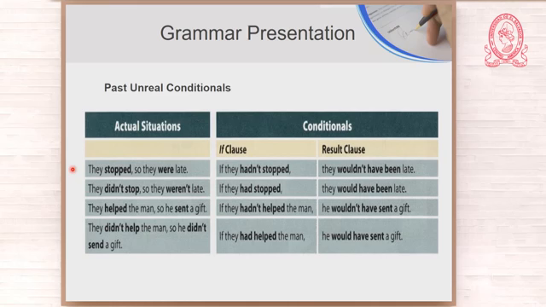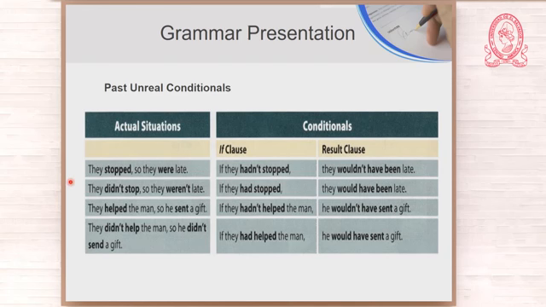They were late. Now I say, if they hadn't stopped, they wouldn't have been late. Past participle. If they hadn't stopped, past participle. Result clause: would have and the past participle form of the verb. They wouldn't have been late.